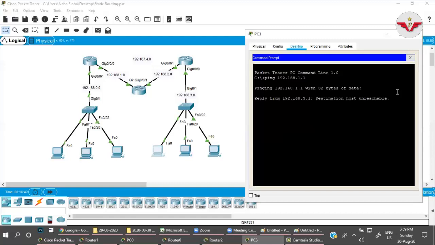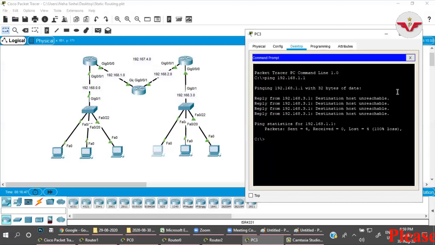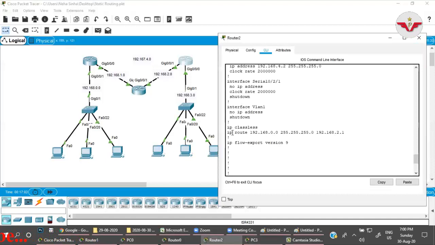Ping 192.168.1.1. The error message you are getting is from 3.1, destination host unreachable. Who is 3.1? This is the default gateway of this network. So this router is responding that it doesn't know about the 1.0 network, right? That is why it gives the error message. 2 and 3 are directly connected. You have to inform that router about the 0.0 network and the 1.0 network.